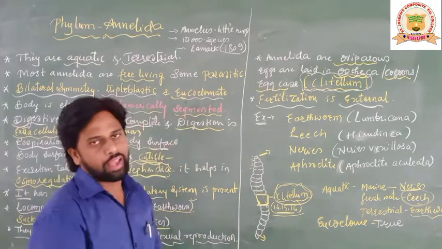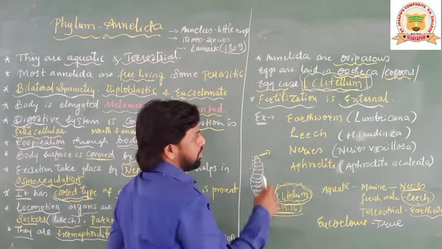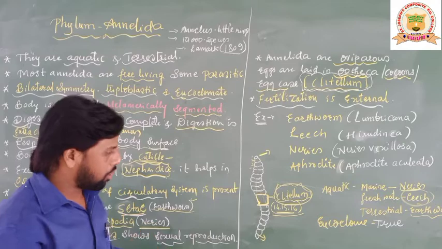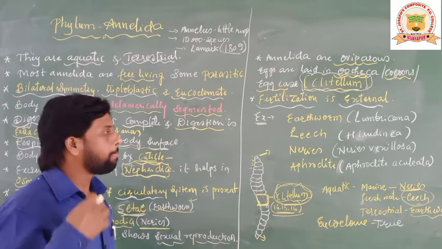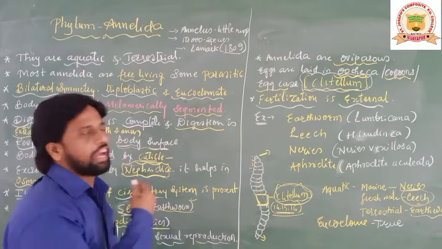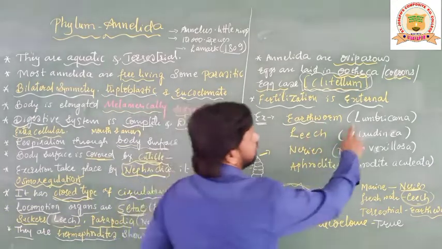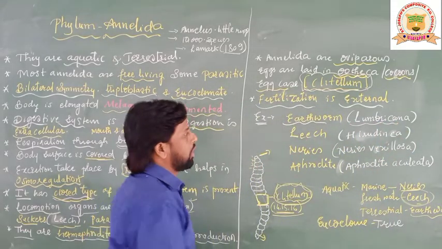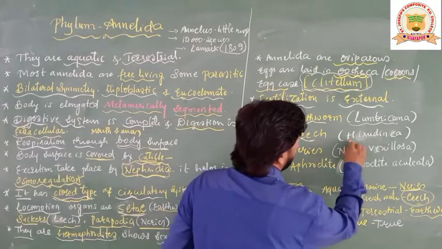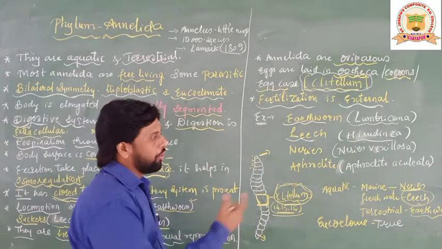Let's look at some examples of phylum Annelida with their scientific names, students. This is very important for the competitive part, where sometimes questions are asked on scientific names. Earthworm, the farmer's friend, is scientifically called Lumbricus. Leech is Hirudinaria.